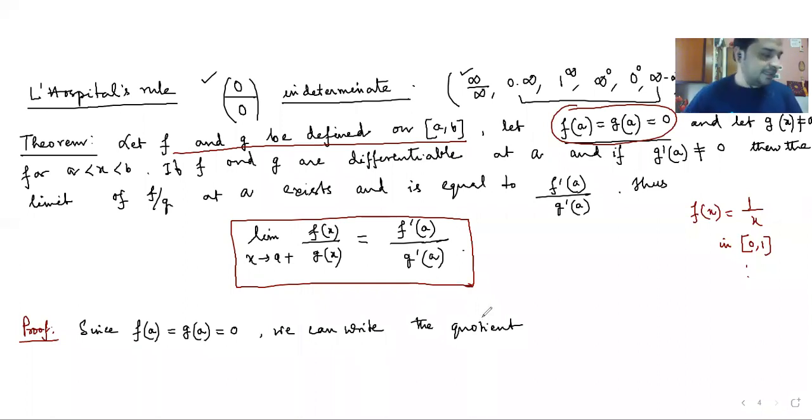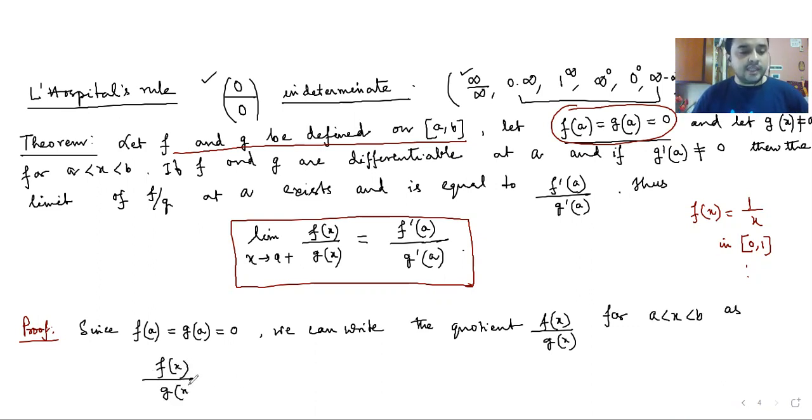Okay, so since fa equal to ga equal to 0, we can write the quotient fx by gx in this way. We can write it as fx minus fa by gx minus ga. Why is it so?